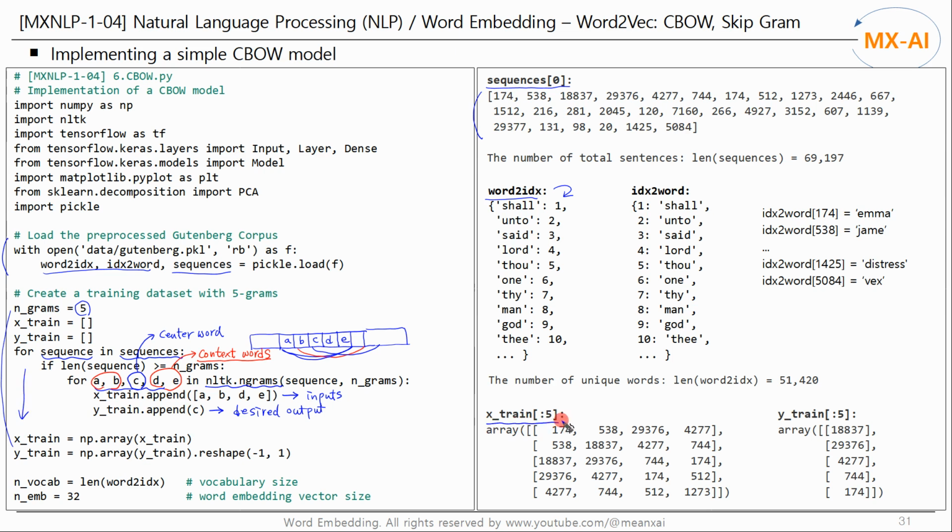The input to the model, x_train, consists of 4 context words as follows, and the desired output of the model, y_train, consists of a single center word or target word as follows. n_vocab is the vocabulary size, and n_emb is the size of the word embedding vector, which is set to 32.